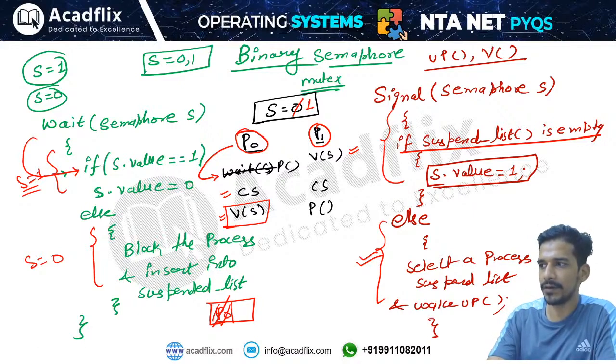Okay, with the help of this wait operation and signal operation, you can simply provide mutual exclusion, because only one process will be able to enter the critical section at one time, right?